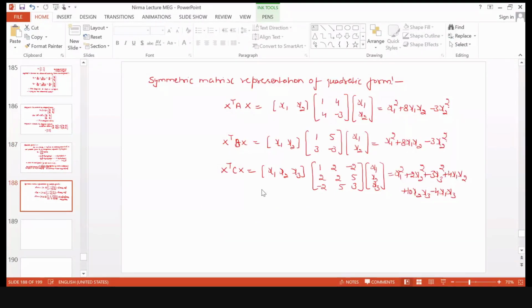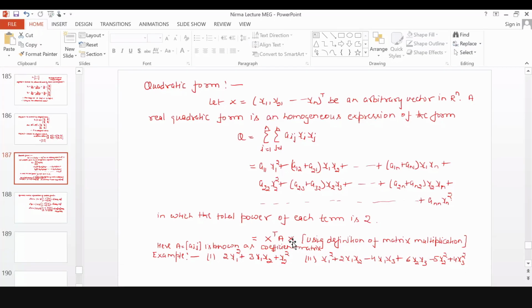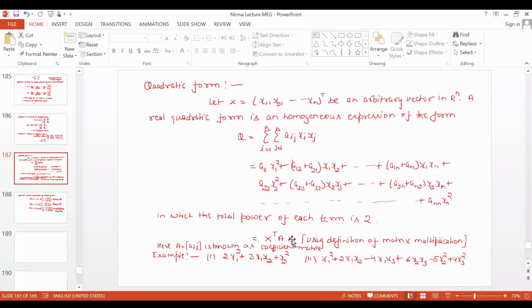So the quadratic form is clear. A real quadratic form is a homogeneous expression in which the degree of each term, the power of each term, is 2. You can rewrite this quadratic form in matrix form as X transpose A X. This A matrix is called the coefficient matrix, and these are some examples.